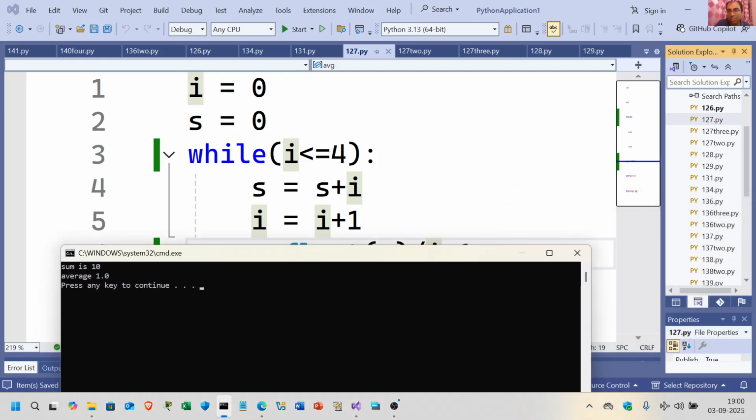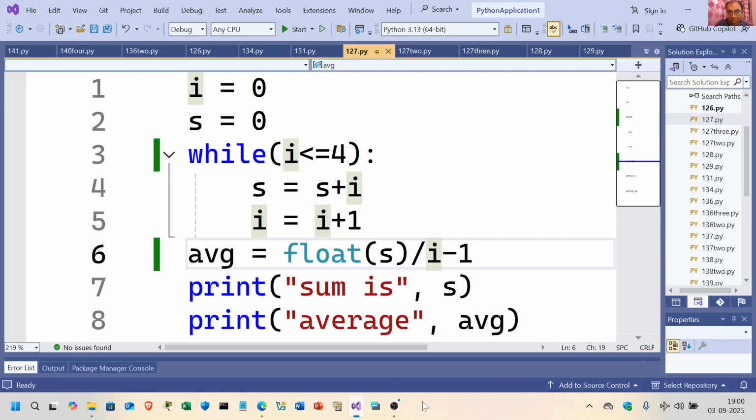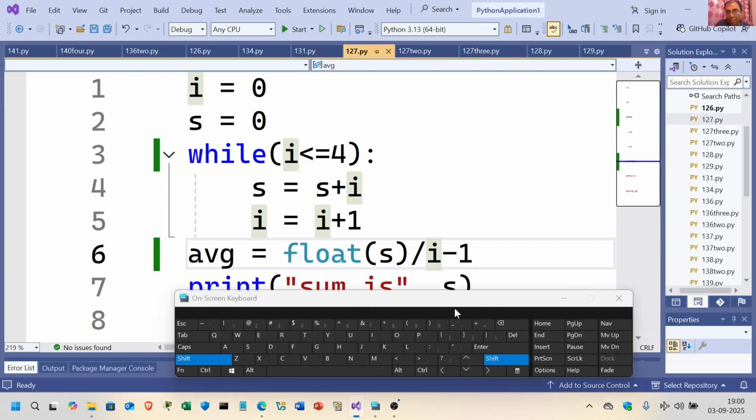I think it looks like a little bit of bug over here. Let me just put it in bracket. Definitely I'll get a different output this time.